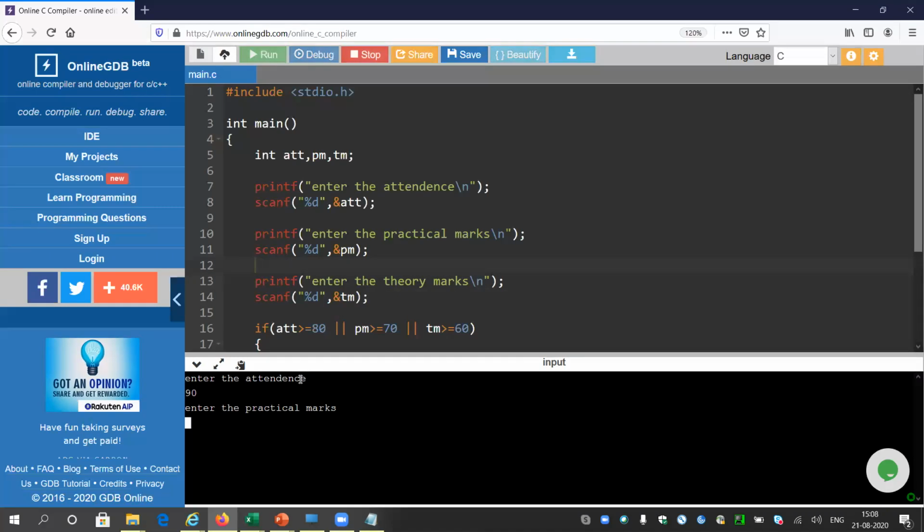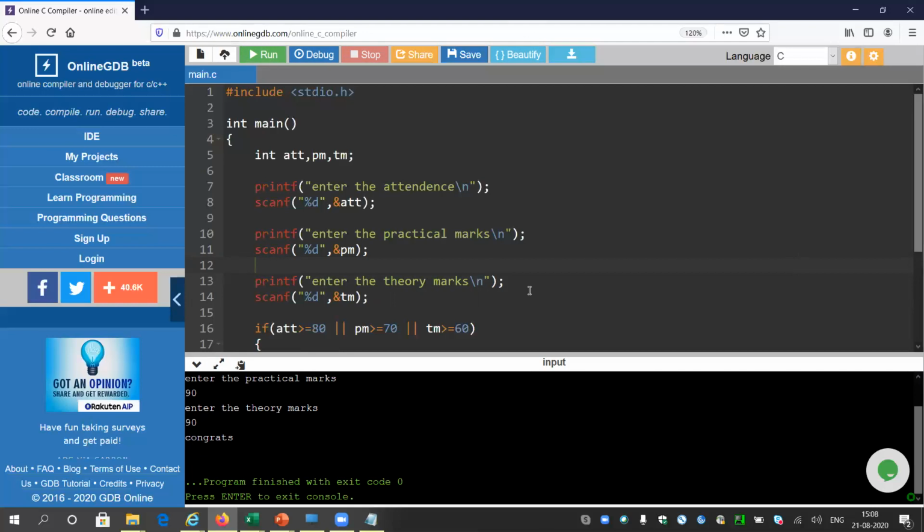It is taking time, just spend some time with me. Yeah, 90. And now theoretical marks 90. Then also it should give me the admission, because they are asking for at least one criterion to be matched. It is not like exactly one.